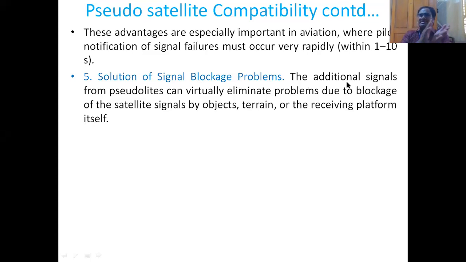We have studied that the signal may be blocked by terrain or high hills. The additional signals from pseudolites can virtually eliminate the problems due to blockage of the satellite signals by objects like terrain or the receiving platform itself. Sometimes the receiving platform itself may block the signals. So all these are overcome by the pseudolites or pseudo satellites.